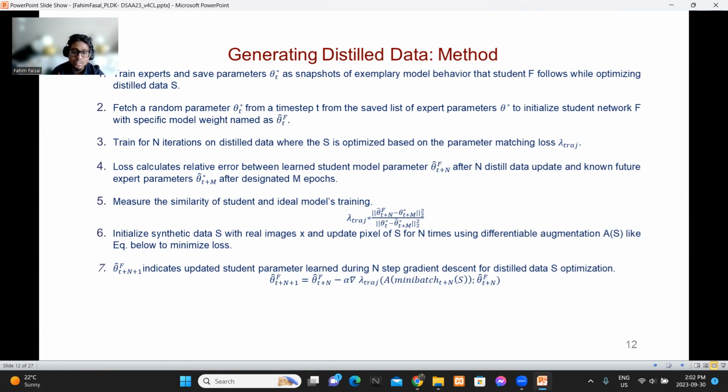If we look at the equation in step 7, theta f t plus n plus 1 of the student indicates the updated student parameters after n steps of gradient descent, and during each gradient descent step we choose a different mini batch of the private data to optimize the distilled data, so that we can preserve the diversity of the private data.